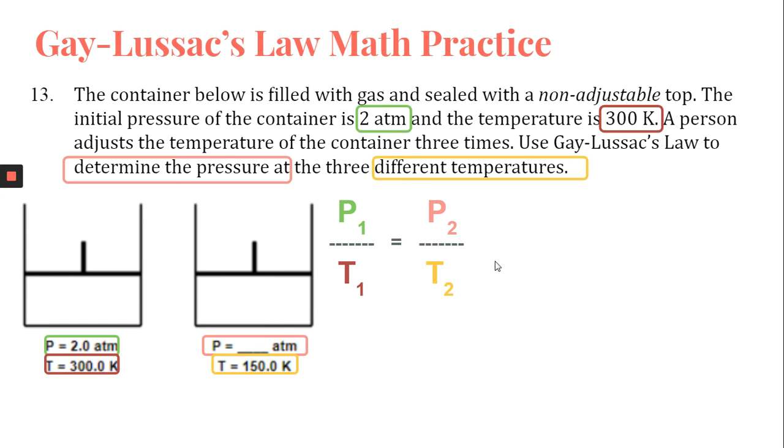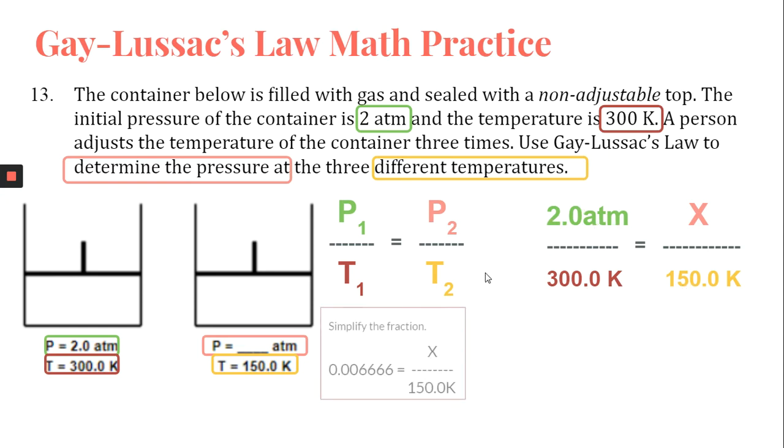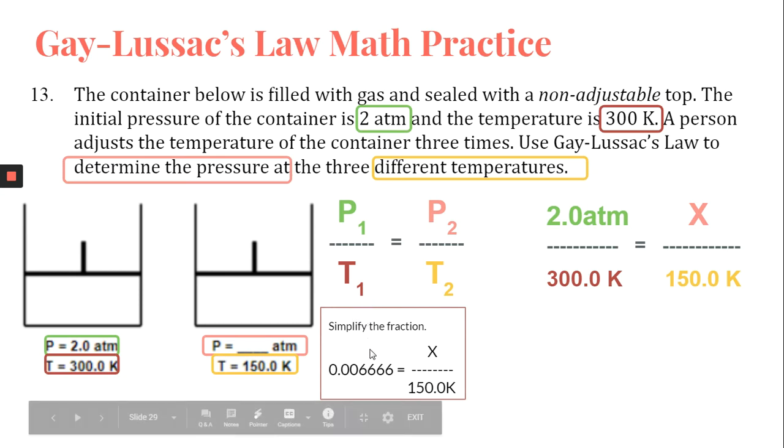So I'm going to go ahead and plug in the information that I know. I've got 2 atm divided by 300 Kelvin set equal to X, because we're trying to figure out the pressure, over 150 Kelvin. The first step is to simplify this fraction. When I do that, I end up with 0.00666666 repeating equal to X over 150.